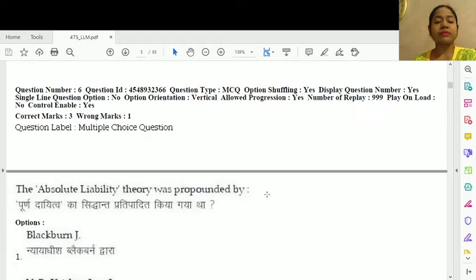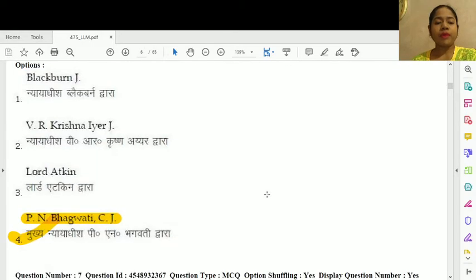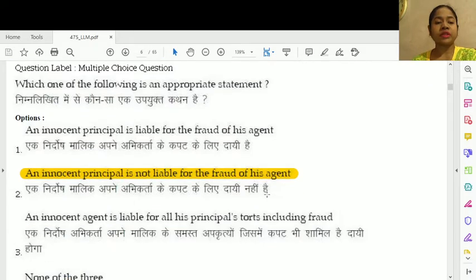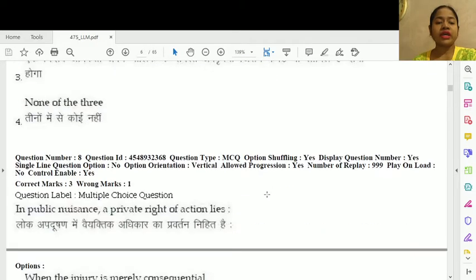Question number 5. The absolute liability theory was propounded by, option number 4, Justice P.N. Bhagwati. Question number 7. Which one of the following is an appropriate statement? This is option number 2. An innocent principal is not liable for the fraud of his agent.